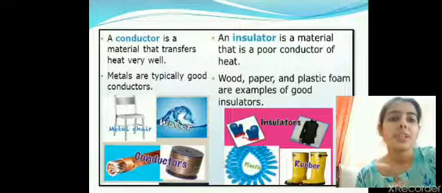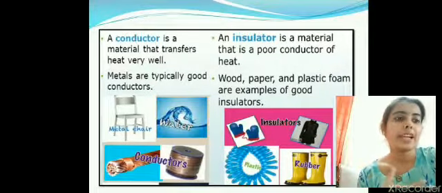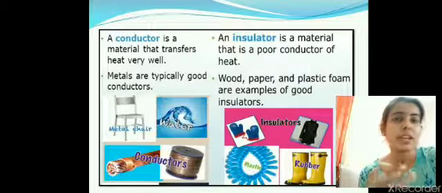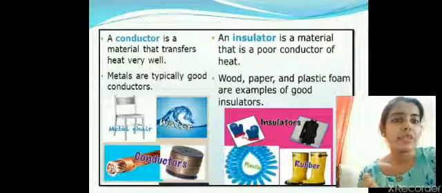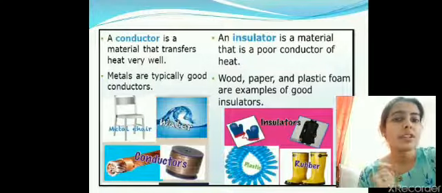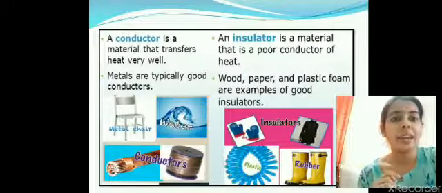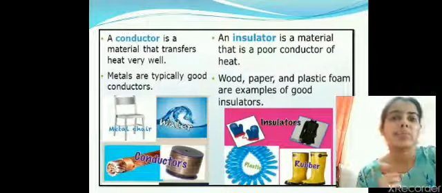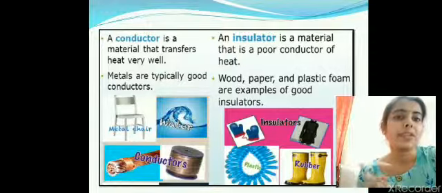Now what is an insulator? If I talk again of that metal pan, you must have seen in your kitchen some metal pans or kadhais, what we call woks. These have handles which are sometimes covered with plastic or wood. What is the purpose of this? So that when we are handling them, our hand doesn't get burned, because this plastic or wood handle is not going to turn hot.